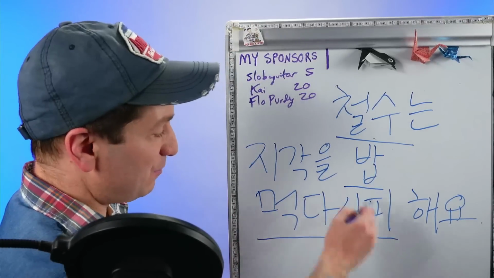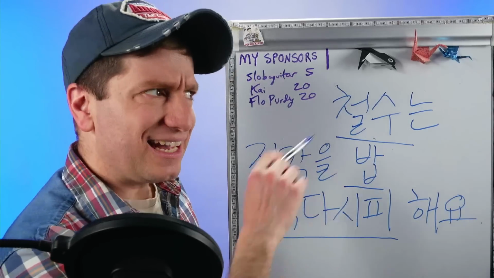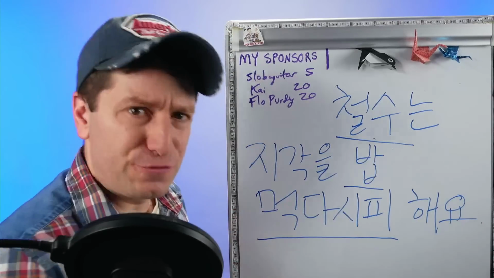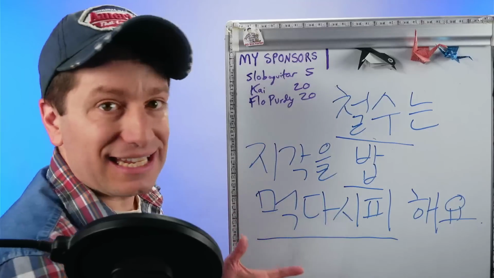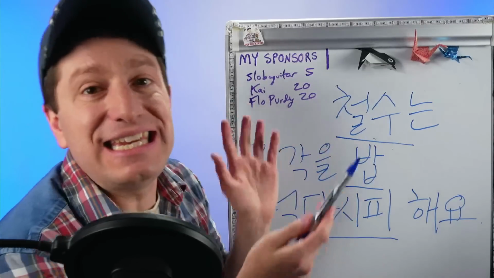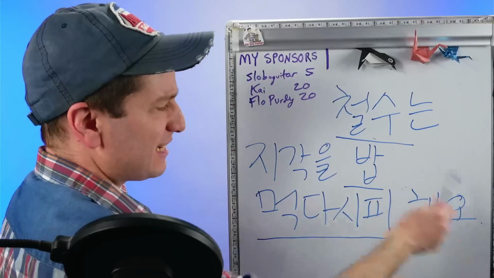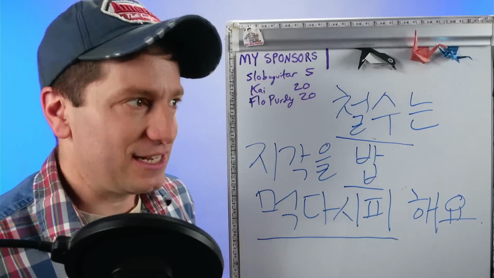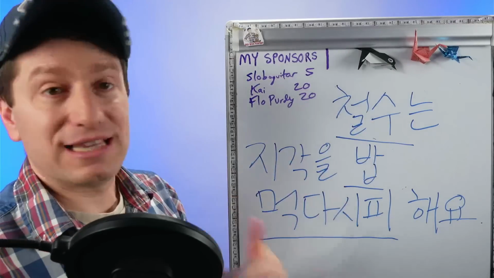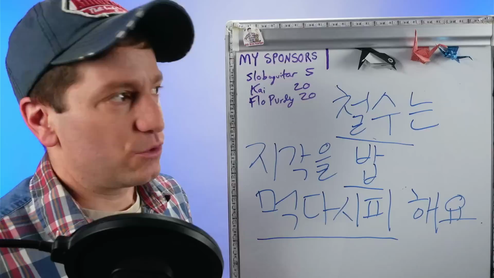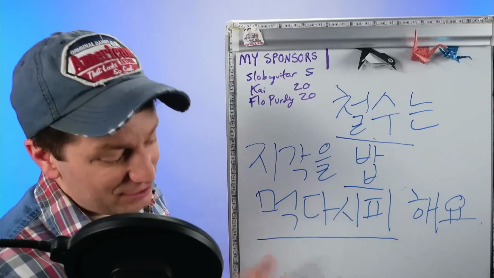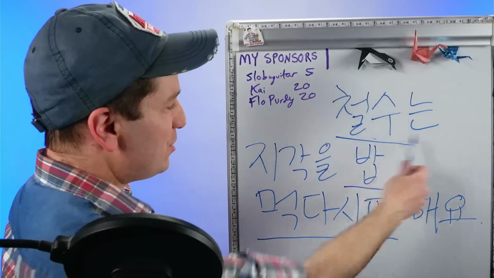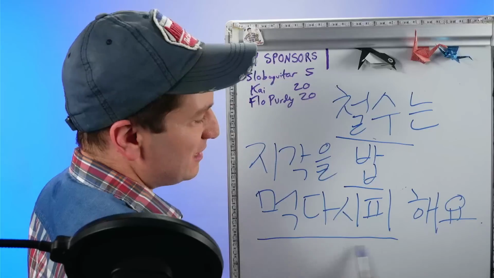So 먹다시피. In the way of eating food, or like he eats food, or as he eats food. So he's late like he eats food. It's used to imply that this happens very frequently. In this case, 철수 is late like he always is, or 철수 is just very frequently late. 철수는 지각을 밥 먹다시피 해요.